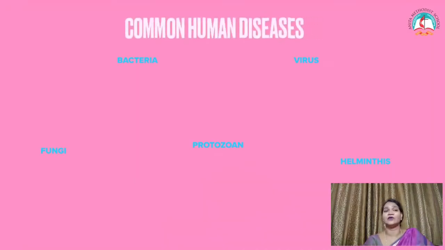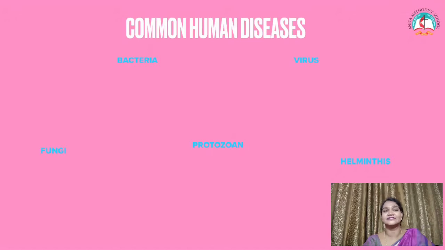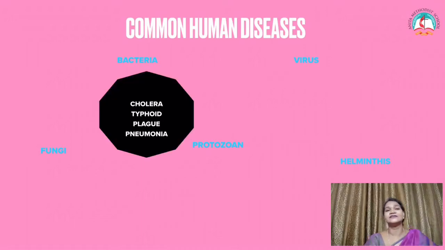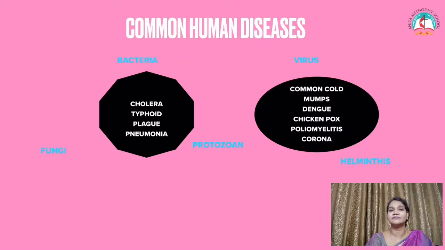Okay, let us learn some common human diseases now. You can find the 5 groups of diseases here, which are caused by bacteria, virus, fungi, protozoan and helminthes. Let us learn one by one the common diseases. The first one is bacteria. Bacteria cause diseases like cholera, typhoid, plague, pneumonia, etc. The viral diseases are common cold, mumps, dengue, chickenpox, poliomyelitis and corona.